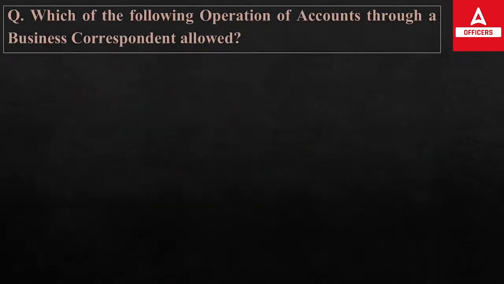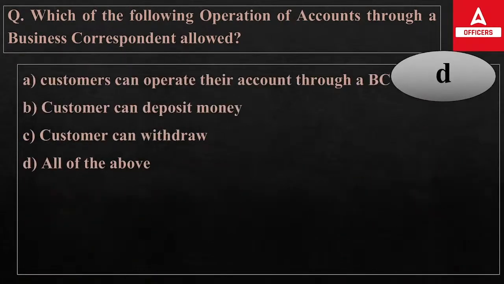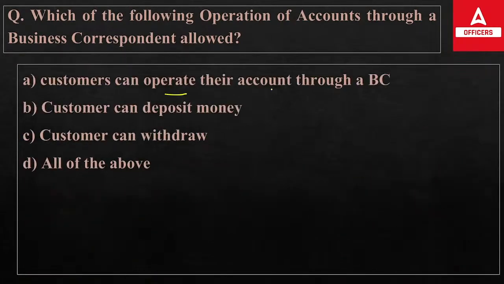Now, which of the following operations of an account through a business correspondent is allowed? Customers can operate their account through a business correspondent. Customers can deposit money. Customers can withdraw money. All of the above. So what are the services allowed to the business correspondent? The right answer here will be all of the above.